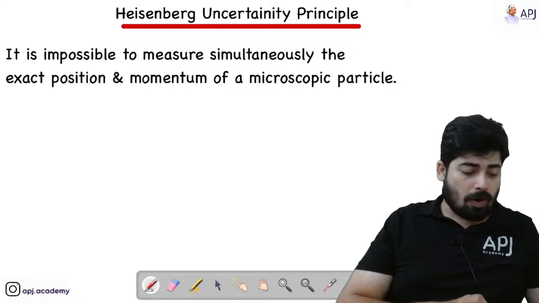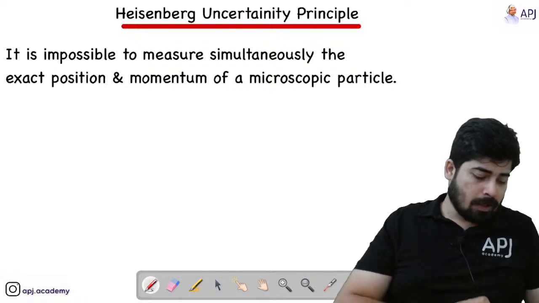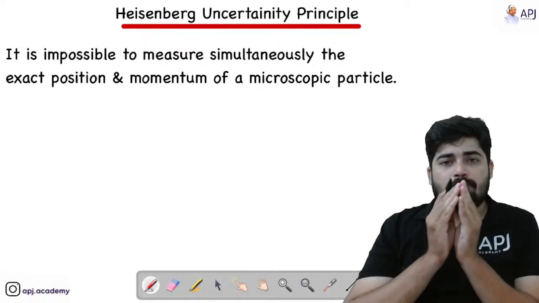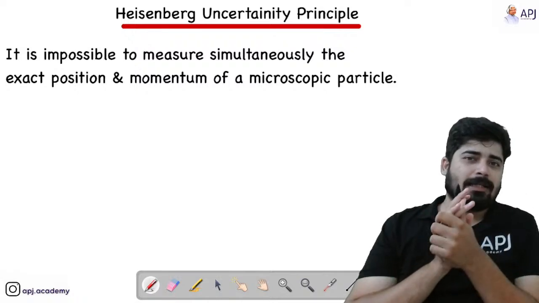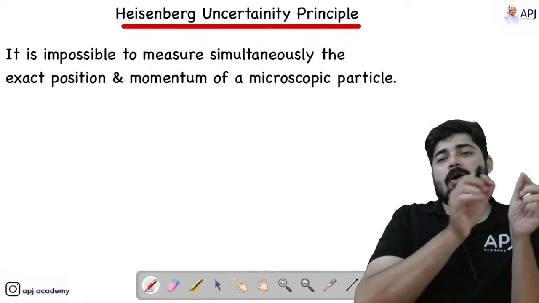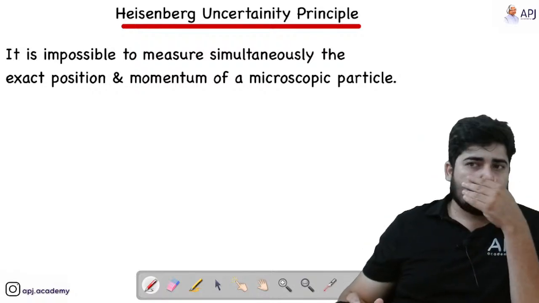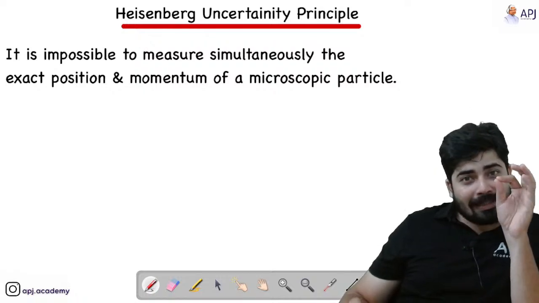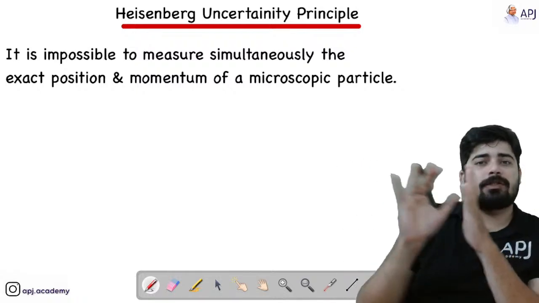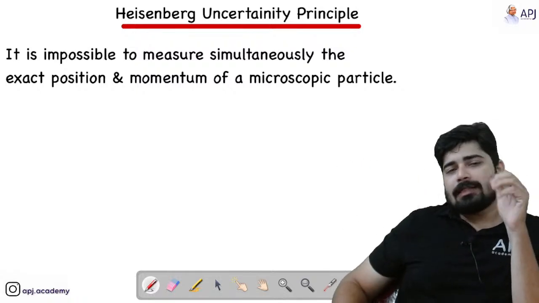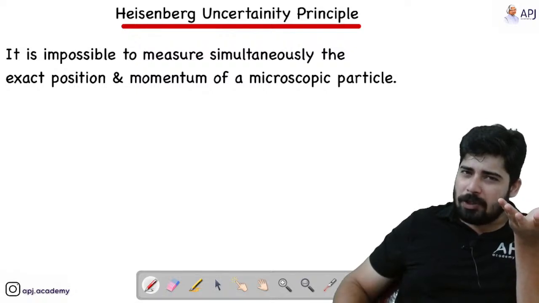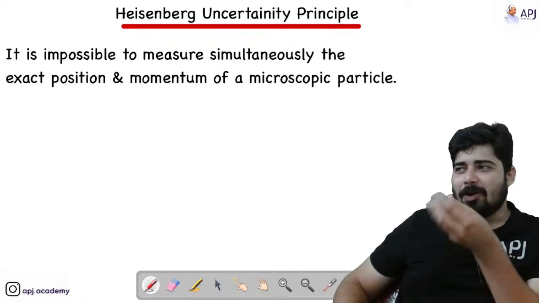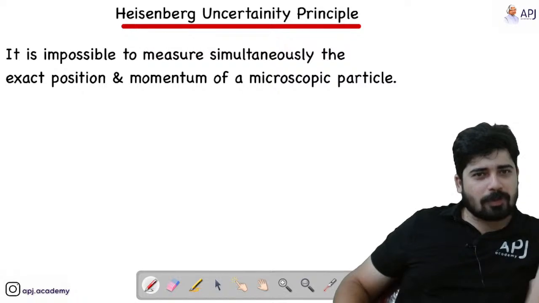See, the next concept is all about Heisenberg's Uncertainty Principle. What Heisenberg told, it is clearly written in your slide, is that it is impossible to measure simultaneously the exact position and momentum of a microscopic particle. See, you cannot simultaneously locate the position and at the same time measure the velocity. No, that is not possible. See, without knowing the position, how can you measure the velocity? That's not possible. So that means the velocity of an electron as well as the position of an electron cannot